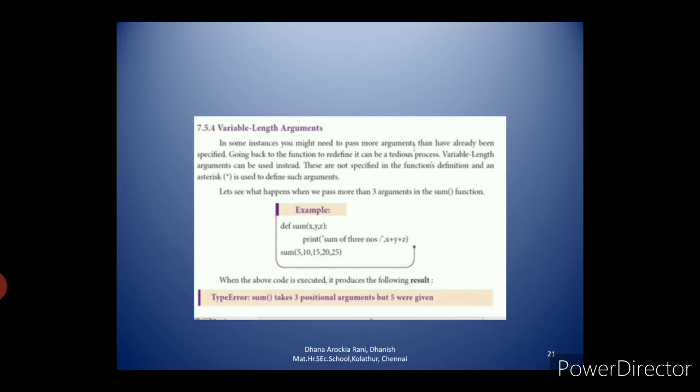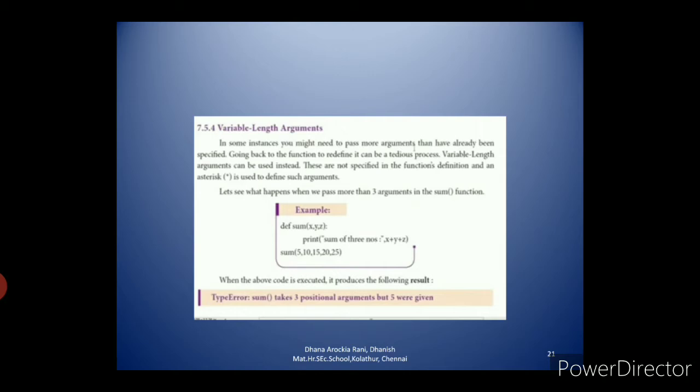The first print statement, print_numbers(1, 2), is a function call statement. Like that, print_numbers(10, 20, 30) is a function call statement.